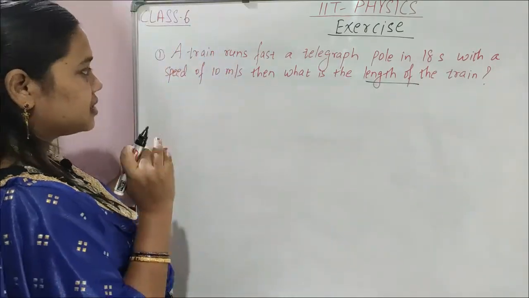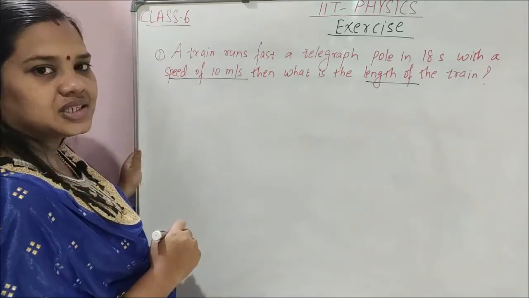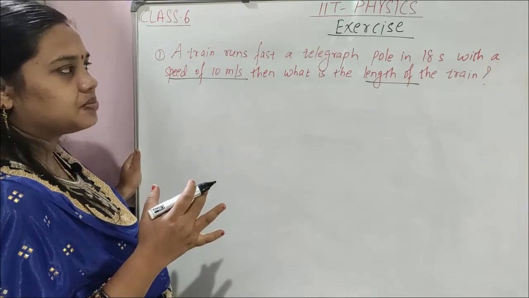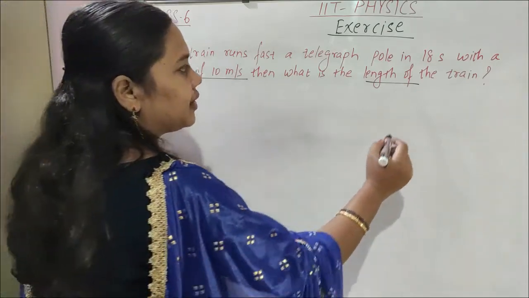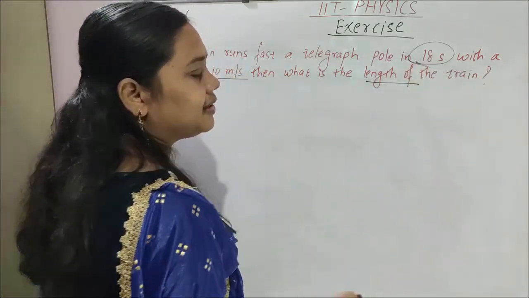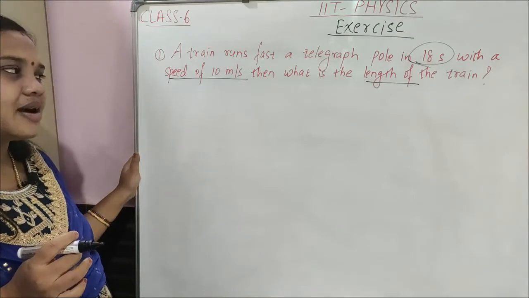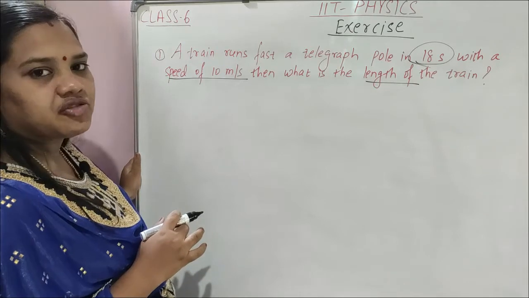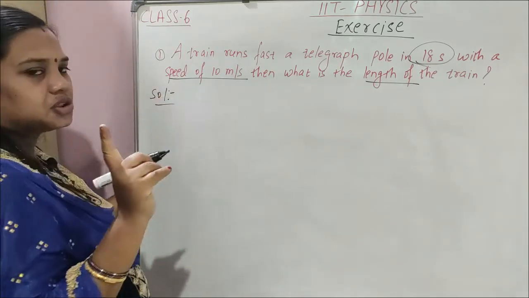The speed of the train is 10 meter per second. The train is running with the speed of 10 meter per second, and when it crosses a telegraph pole, it takes 18 seconds. Its speed is 10 meter per second. You have to find the length of the train. So children, this is a train type question, no?